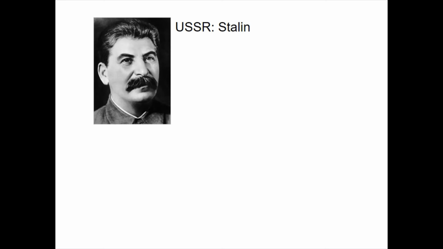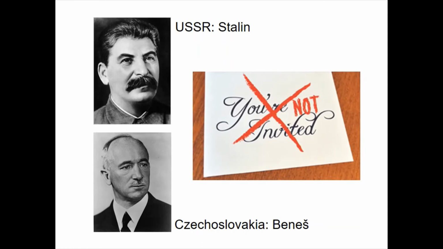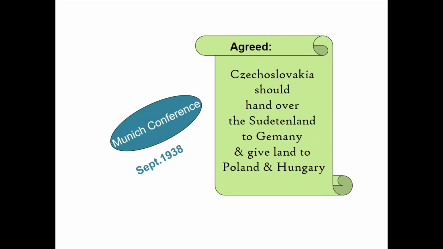Ironically, Czechoslovakia's closest ally, the USSR, was not invited. More outrageously, Czechoslovakia itself was not invited either. Stalin and Beneš were excluded from the Munich Conference. Hitler's demands were met at the Munich Conference. It was agreed that Czechoslovakia should hand over the Sudetenland to Germany, and also give land to Poland and to Hungary.